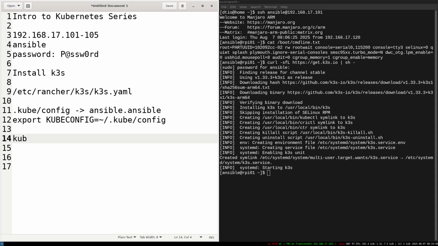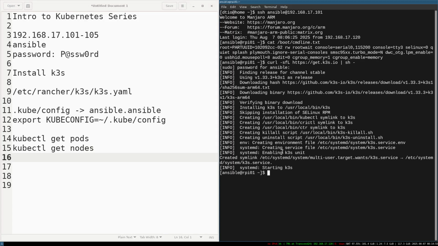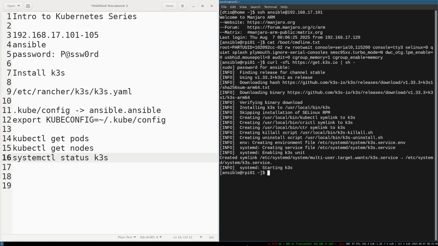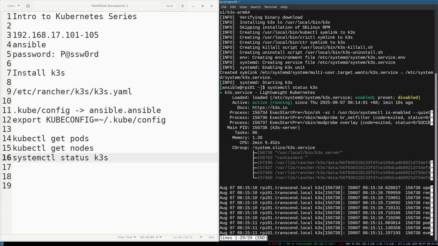So we can run kubectl get pods to see what is running on this system. Then you can run kubectl get nodes as well. So our Kubernetes has started. We should be able to check the system easily by running systemctl status k3s. Let's start with that. You should be able to see that it is active and running.